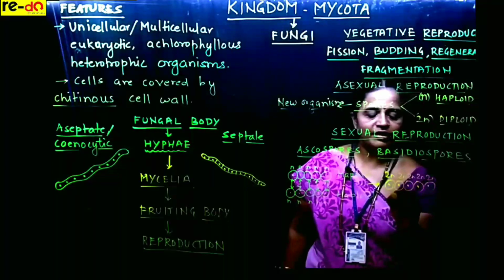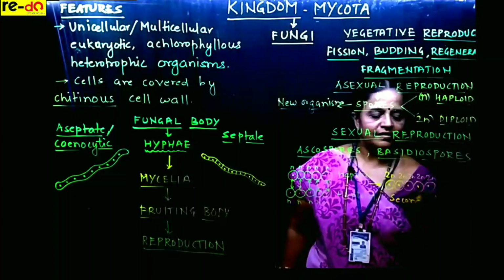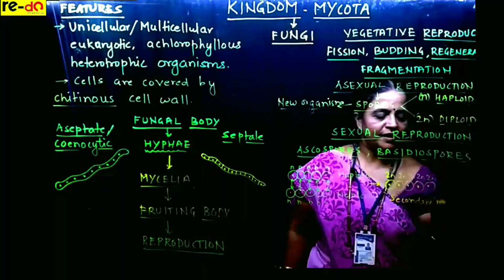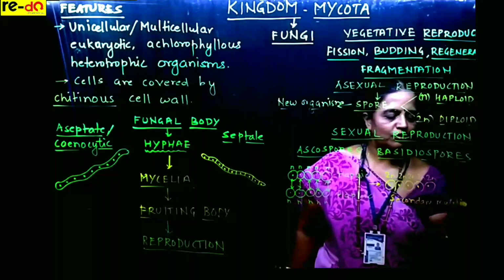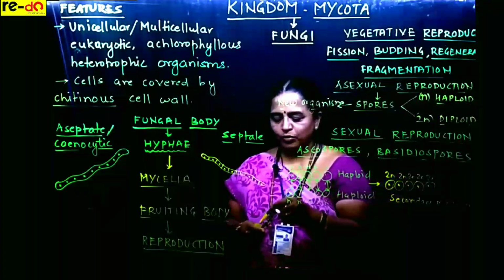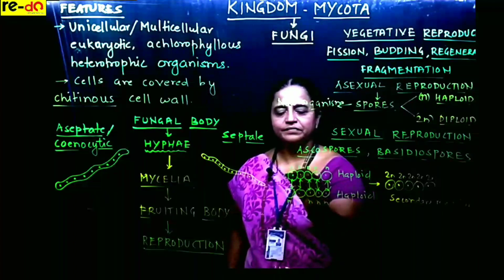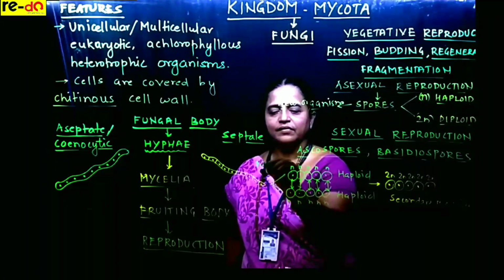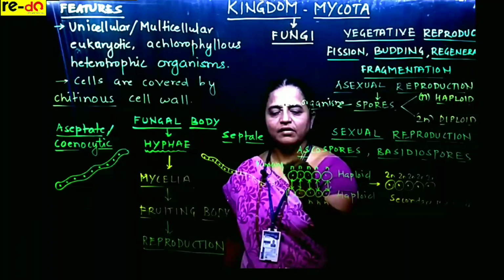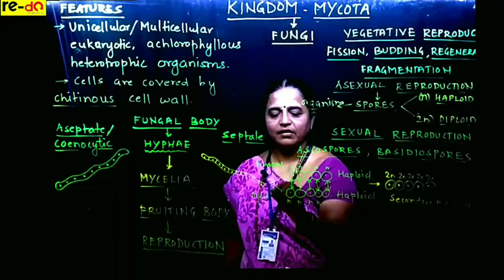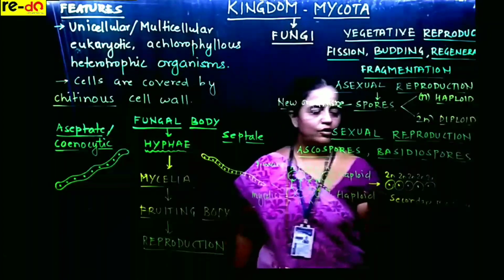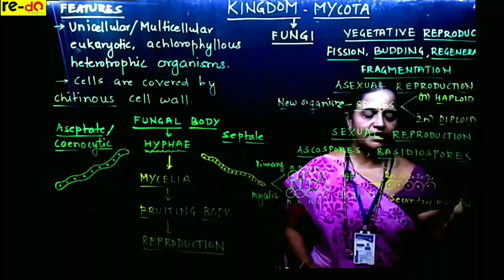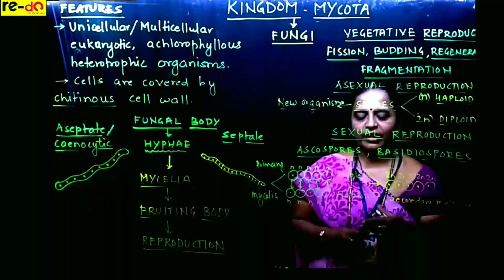So this we call secondary mycelium, and this will grow into a new body. So two primary mycelia fuse to form a secondary mycelium, and it will develop into a new organism.